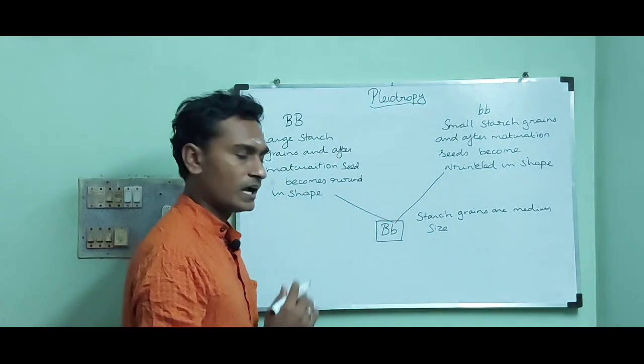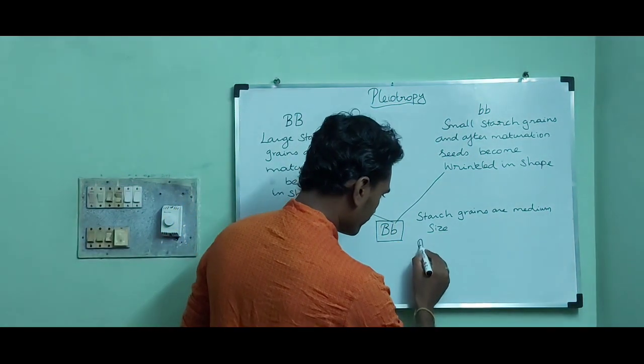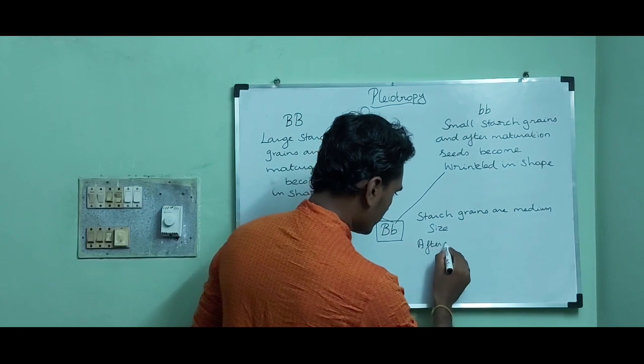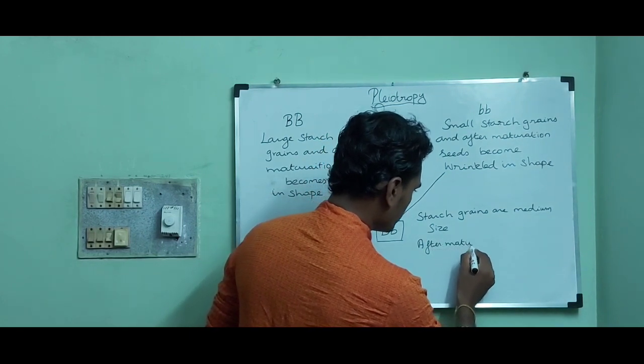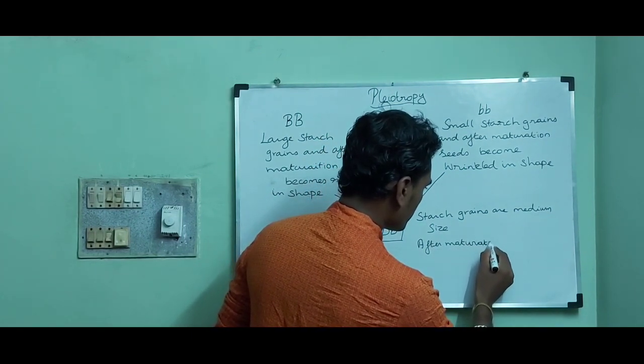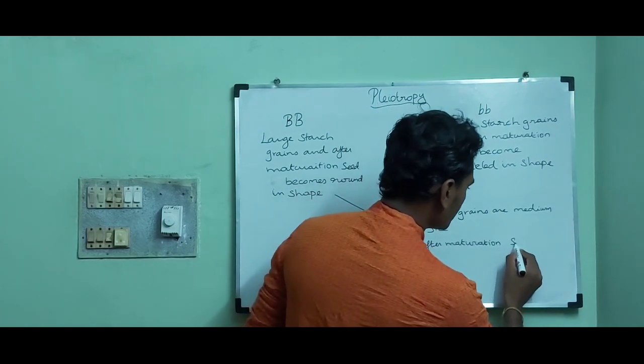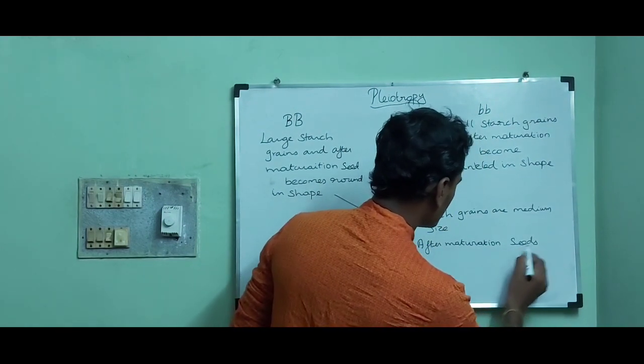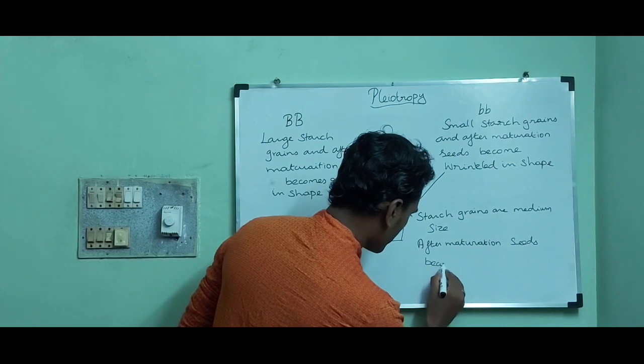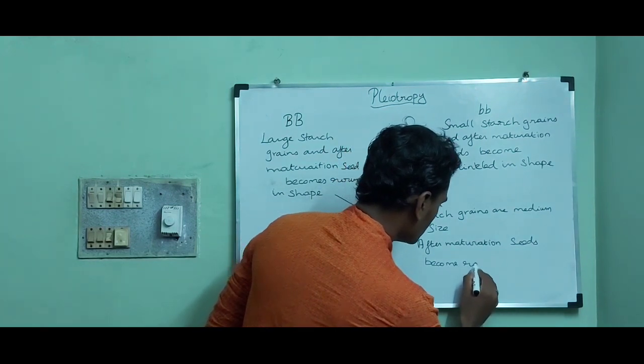Then after maturation, seeds become round in shape.